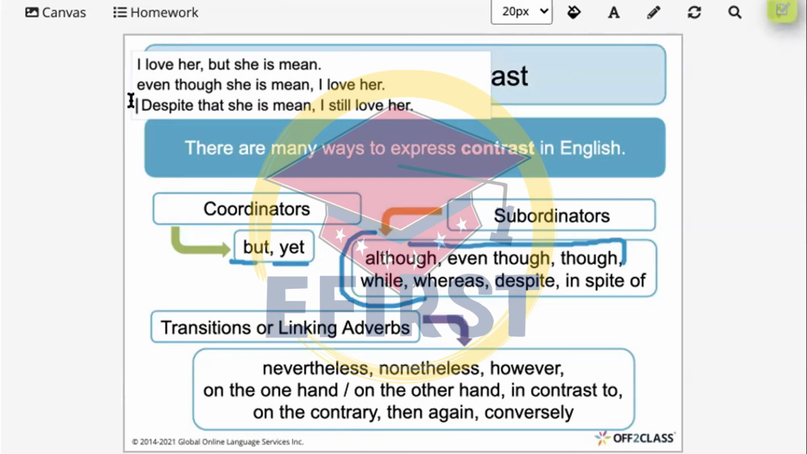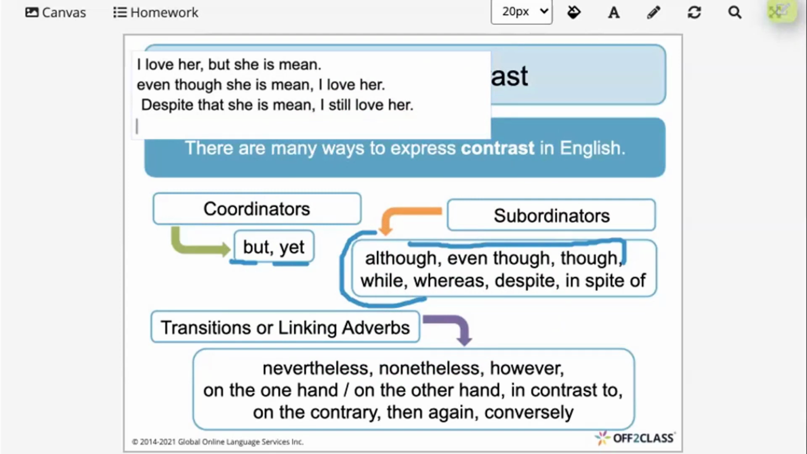And it's a very strong word to show contrast. For me, I see it's a bit stronger in meaning. So despite that she's mean, I still love her. The same thing, for example, in spite of means exactly like despite. For example, in spite of the heat, she is wearing a jacket.